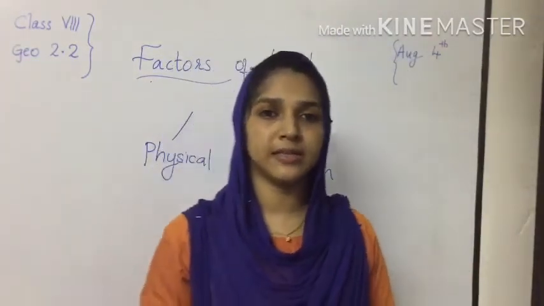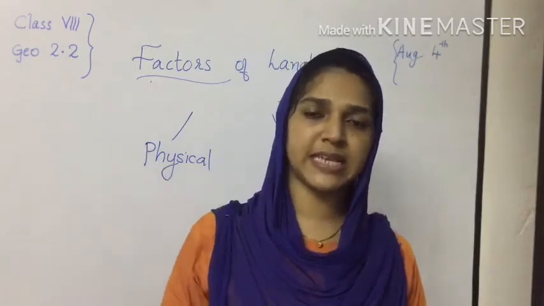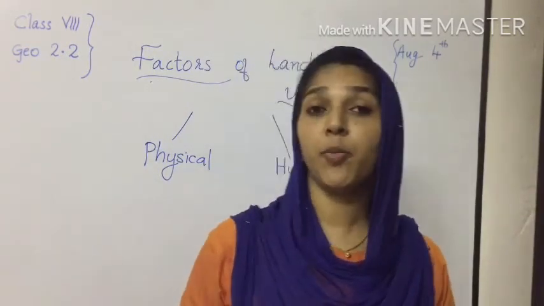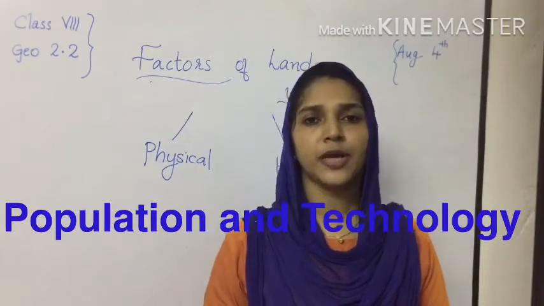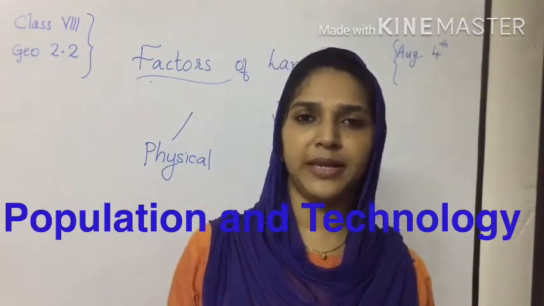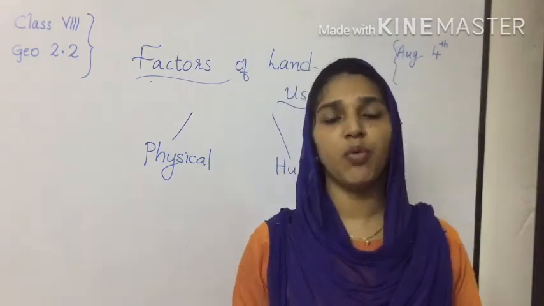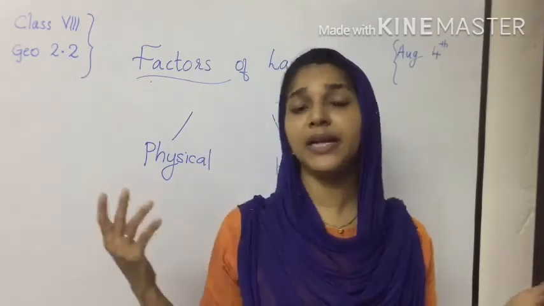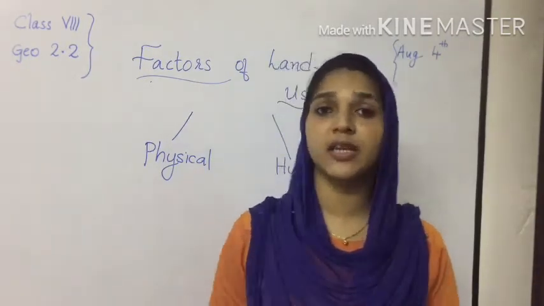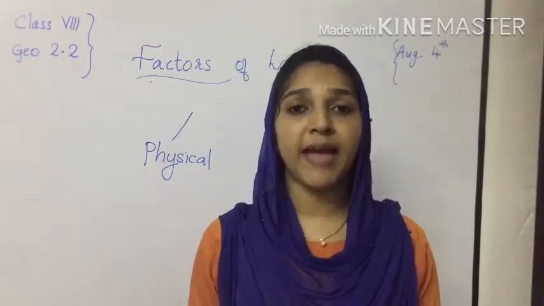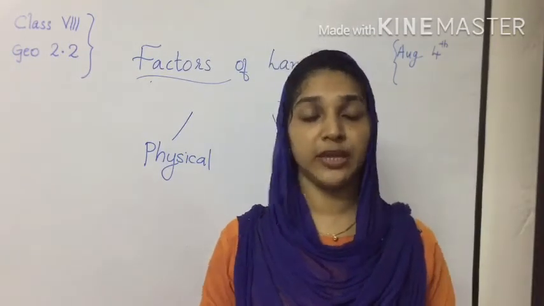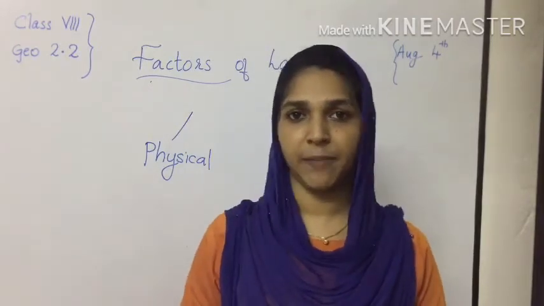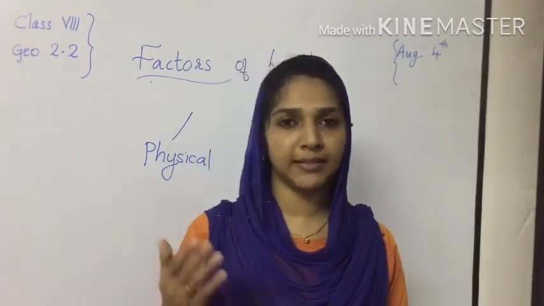We have discussed the physical factors. Now in the human factors there are two factors, population and technology. If the area is much populated, the land can be used more for building houses, constructing buildings, building malls, and for industrial uses. If it is a valley or a plain with less population, it can be used for agriculture and rearing cattle, etc. Thus population affects land use.